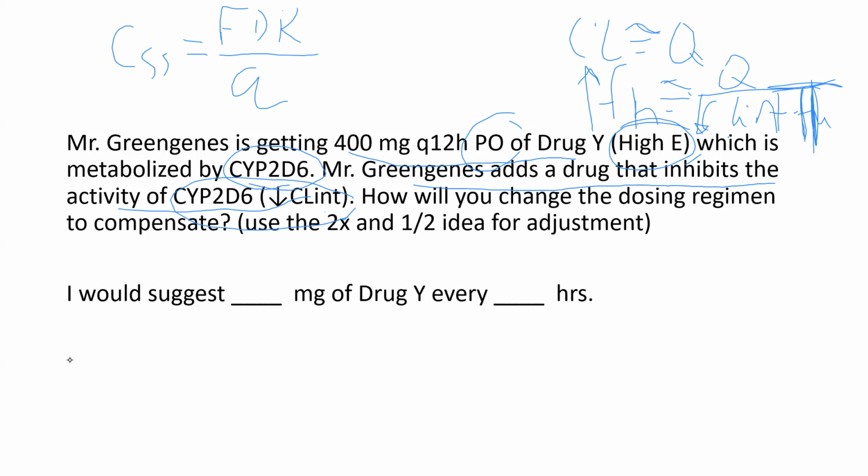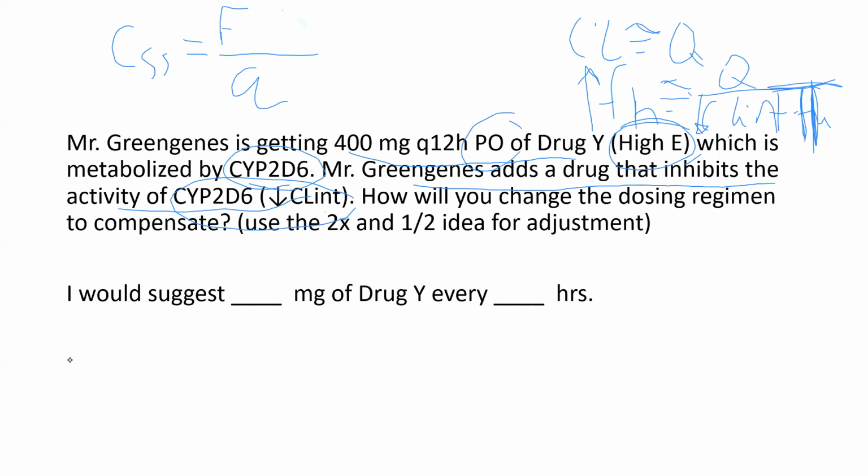Well, what's the only time we need to look at a difference between the free and total concentrations? Well, only if there's been a change in binding. And do we anticipate that there's been a change in binding? It certainly hasn't been put into this equation or into this problem. So we're going to assume no change in plasma protein binding. So we can look at total to determine what's happening with free.